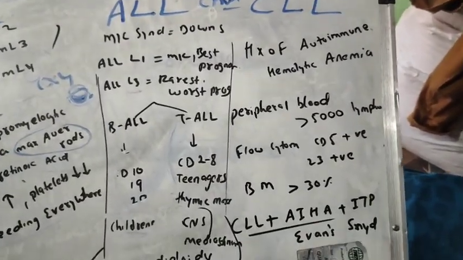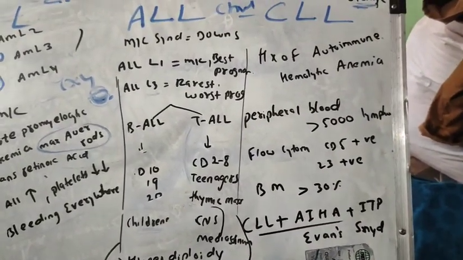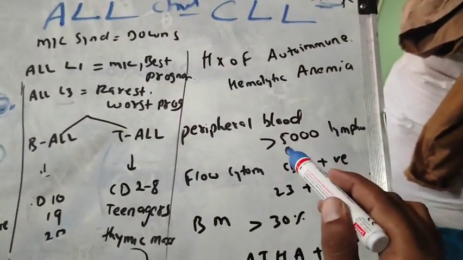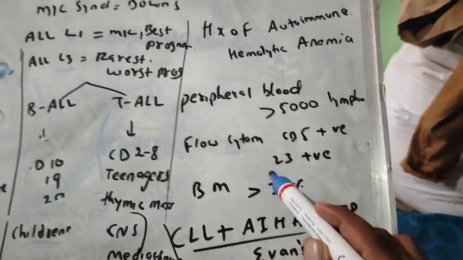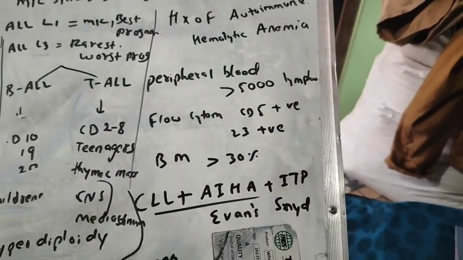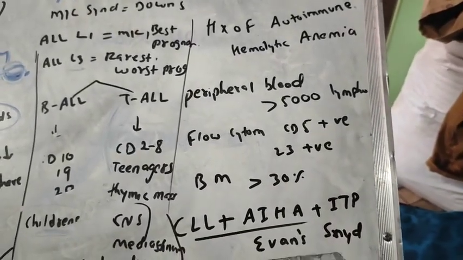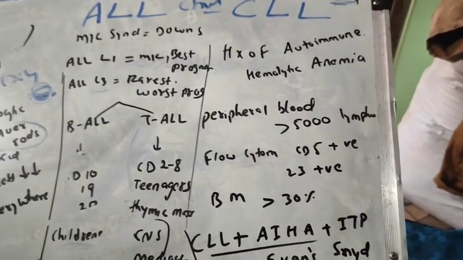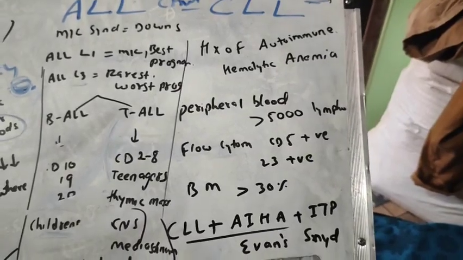There is also one criterion to diagnose CLL: if the peripheral blood smear has more than 5,000 lymphocytes, and if flow cytometry shows CD5 positive and CD23 positive markers, and if the bone marrow biopsy shows more than 30% lymphocytes, if you have these three findings, then mark the answer as CLL.